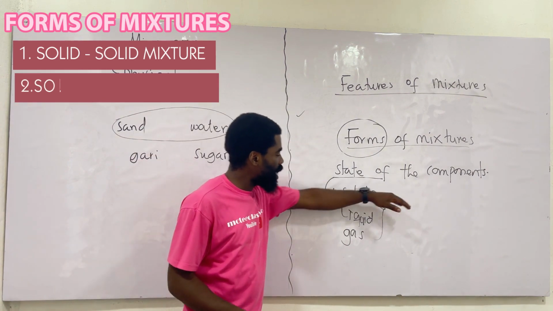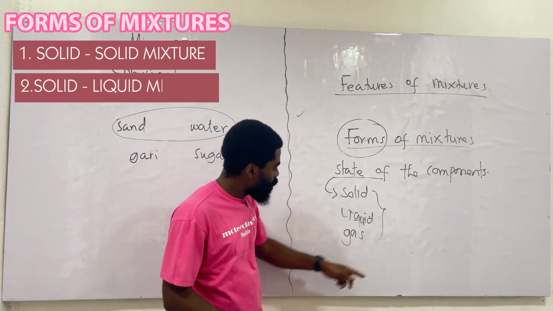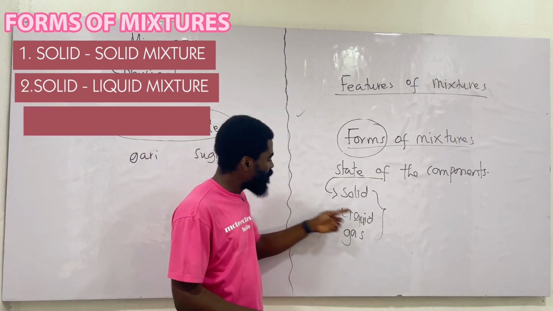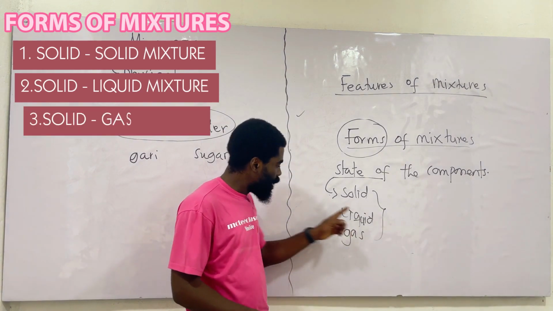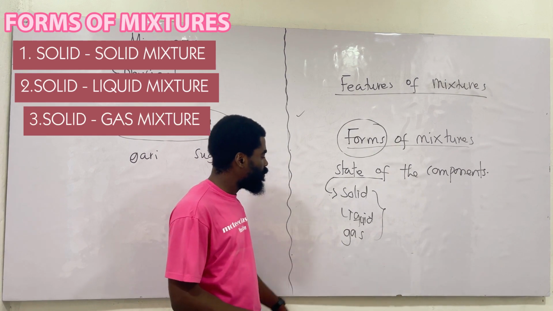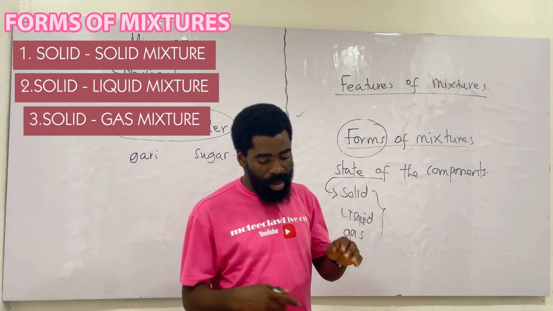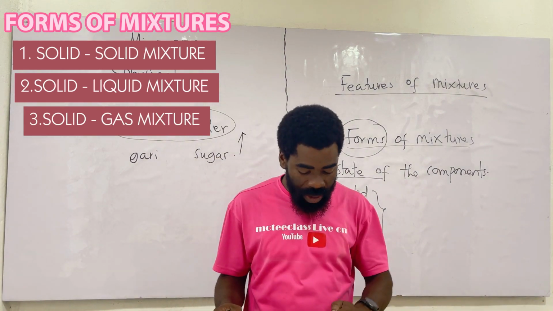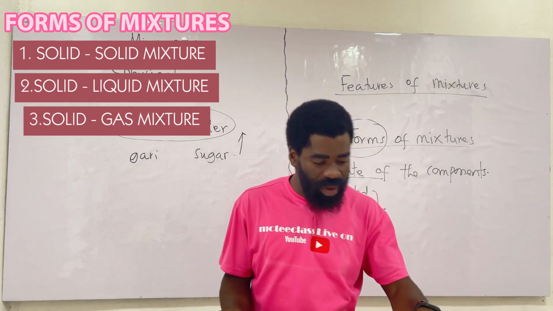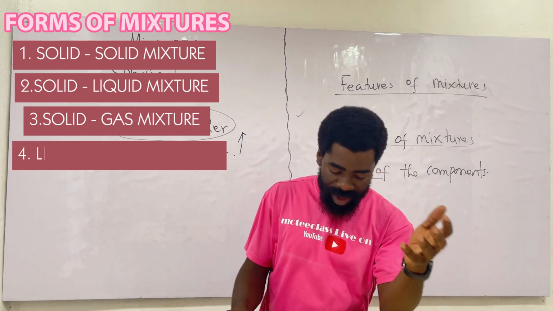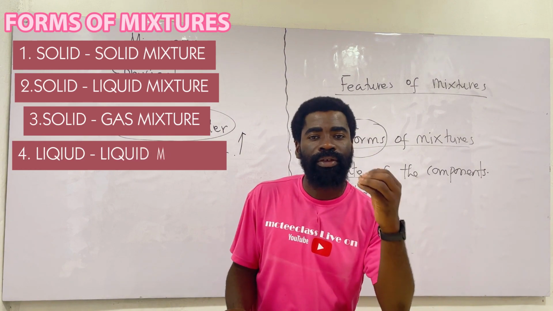We have solid mixture, we have solid liquid mixture, we have solid gas mixture, we have liquid mixture, liquid gas mixture, then we have what? We have gas mixture. And we are going to look at what each one of these is and examples of those forms of mixtures. So we start with the solid mixture.